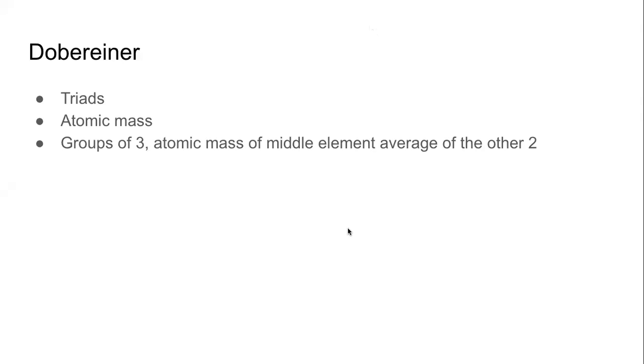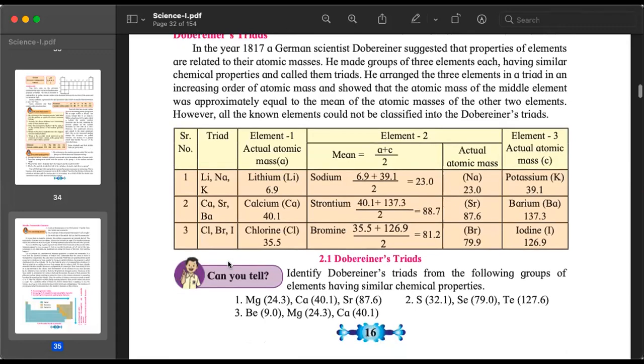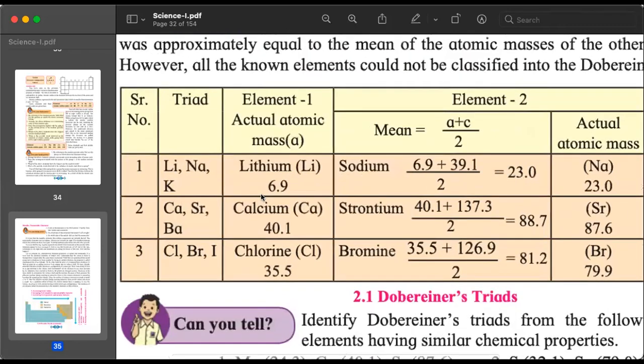For example, a very simple example is lithium, sodium, and potassium. Aman, it's not 3 groups, it is groups of 3. There is a difference. 3 groups means three groups in all, while groups of 3 means there were 3 elements in one group. So for example, lithium, sodium, and potassium, which you see on the first page of the chapter.